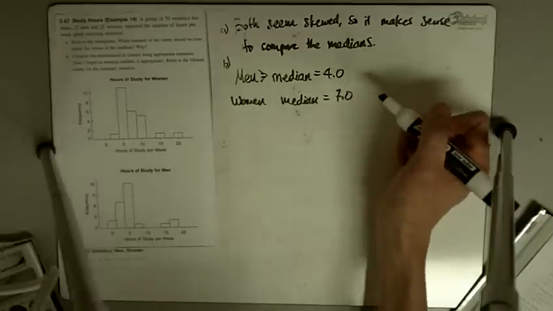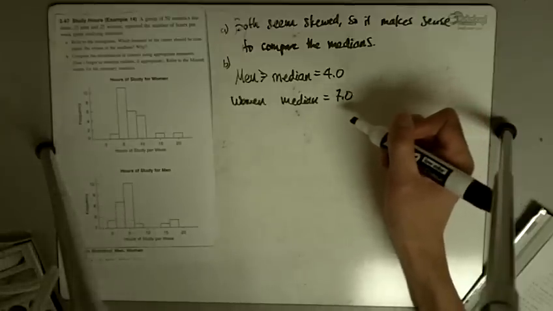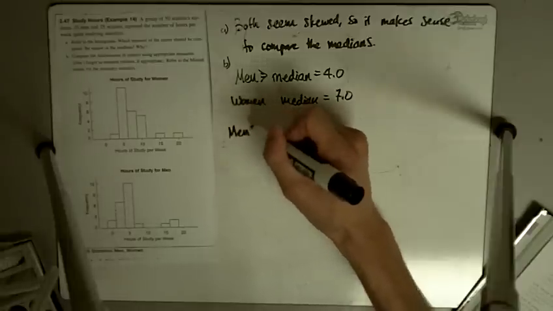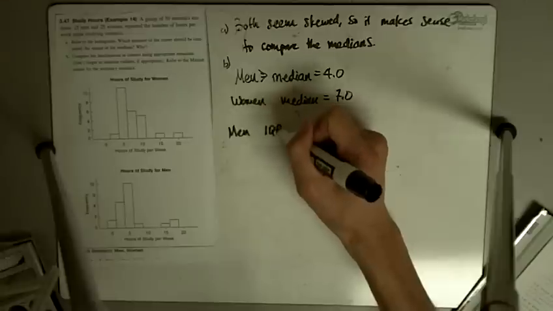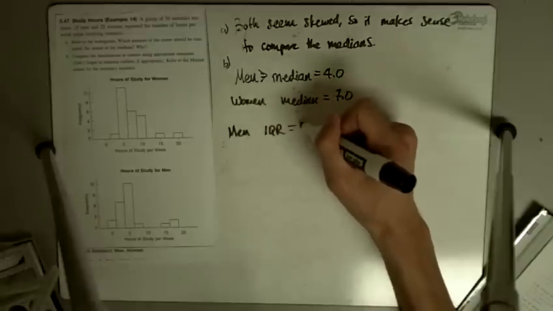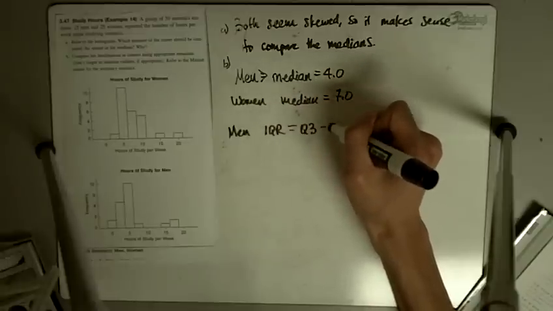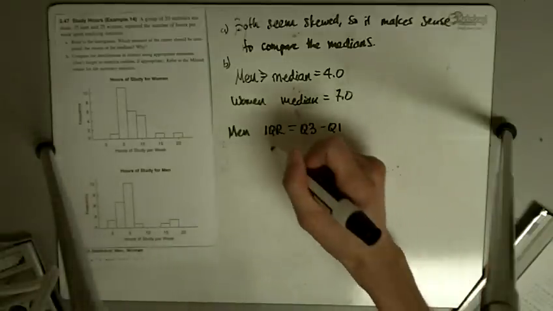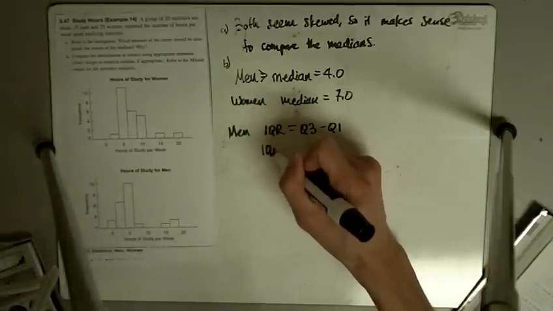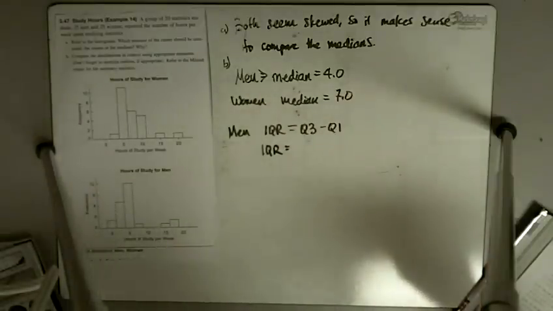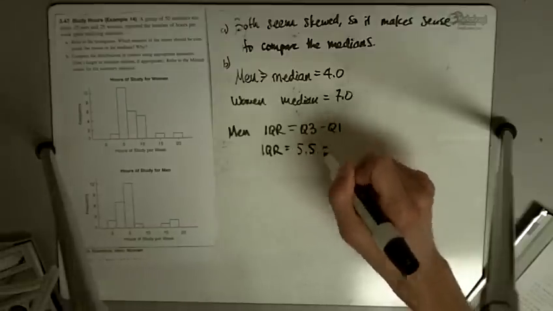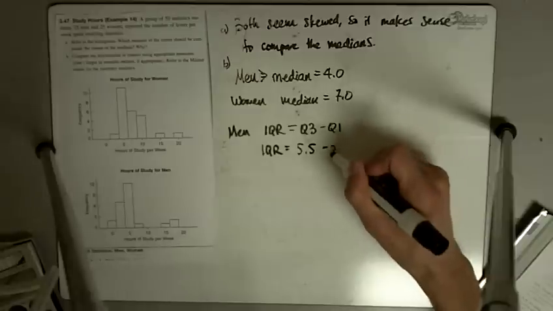All right. If we're going to use the medians, it also makes sense to compare the IQRs. Okay. So for the men, the IQR is always defined as Q3 minus Q1. So from the Minitab table, our IQR for men is going to be Q3 5.5 minus Q1, which is 2.5.